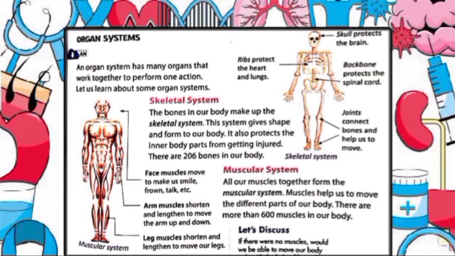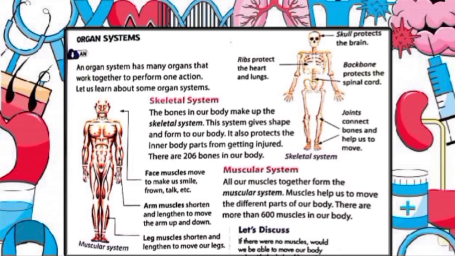Now let's understand the skeletal system. The skeletal system consists of bones, joints and teeth. The function of the skeletal system is to support the body and to give it shape. Along with the muscular system, the skeletal system enables the body to move. The bones of the skeletal system also protect internal organs, store calcium, and produce red and white cells.